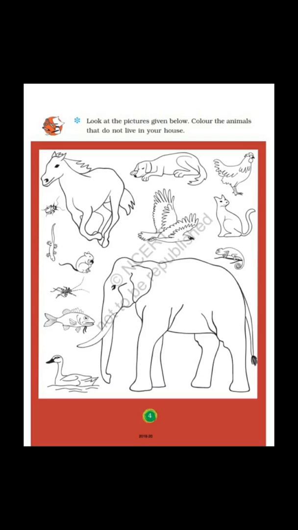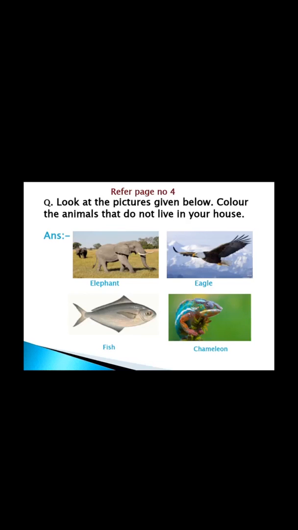Now students, you have to color the animals that do not live in your house. Referring to page number 4, here I am sharing 4 pictures of these animals for your better understanding. The first one is elephant, second one eagle, third one fish, and fourth one chameleon.